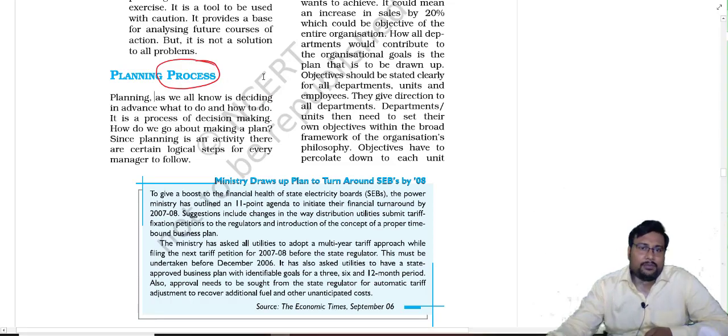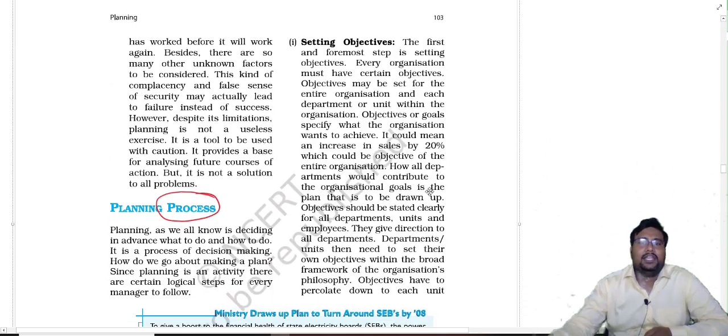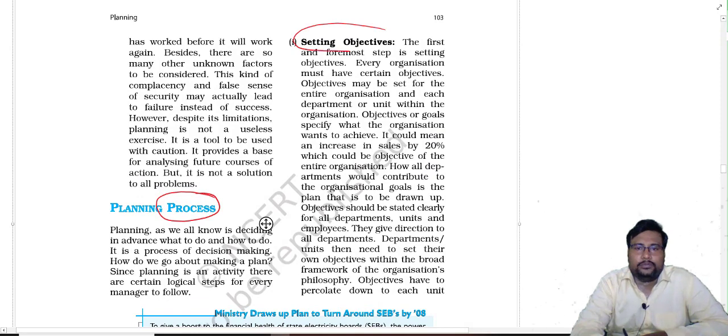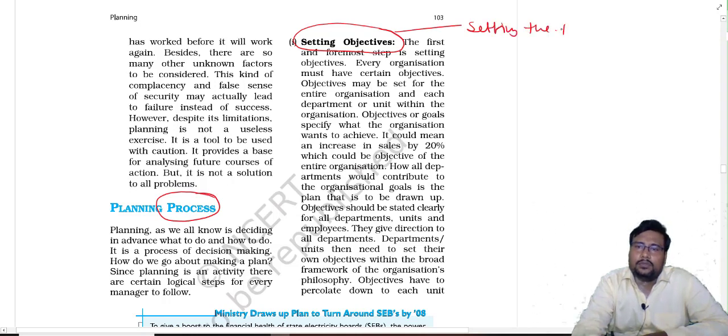So first planning process is very simple beta. The first planning process itself is setting objective. Setting objective means setting the target. Aim.